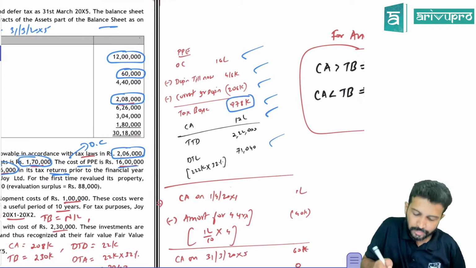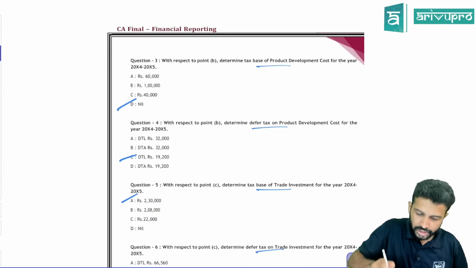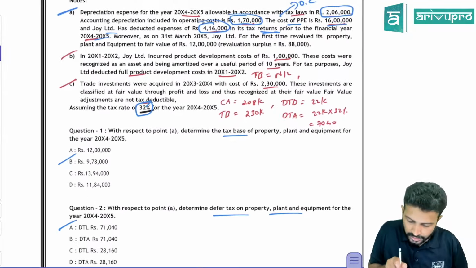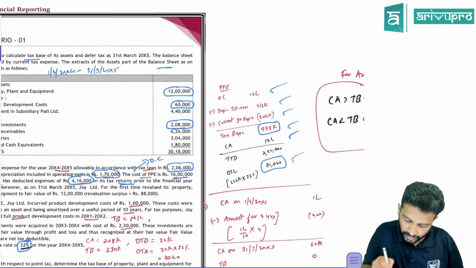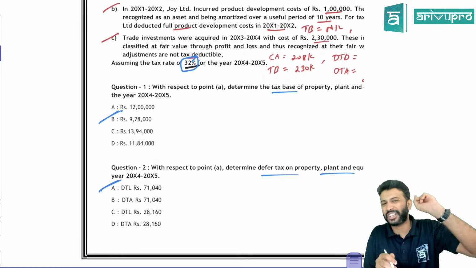They asked for the tax base, which is this, and the deferred tax liability, which is that. So we have to select that option. Question 1's answer is what, sir? They asked the tax base. Tax base is 9,78,000 and deferred tax liability is 71,040. That is the right option. That's all with respect to PP.